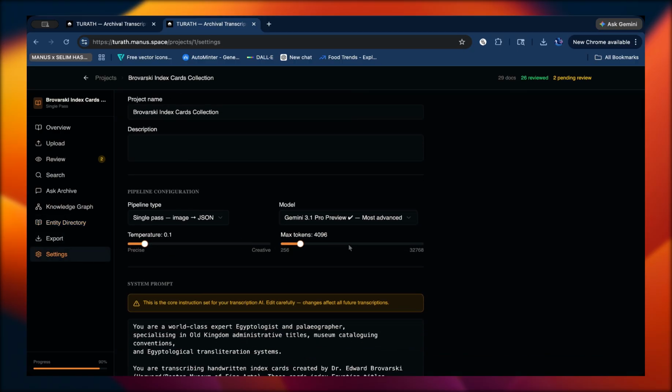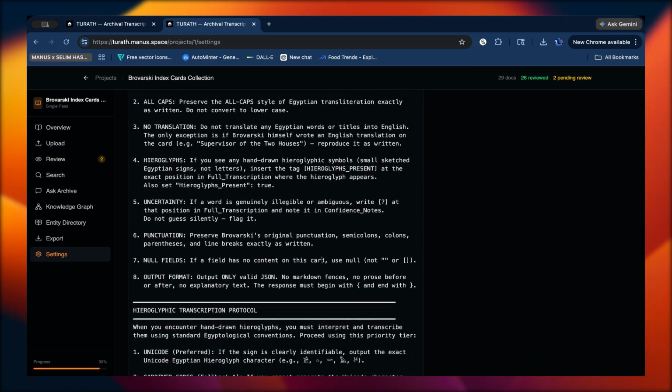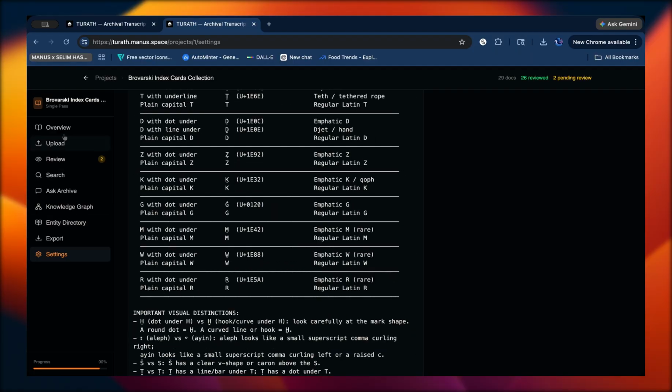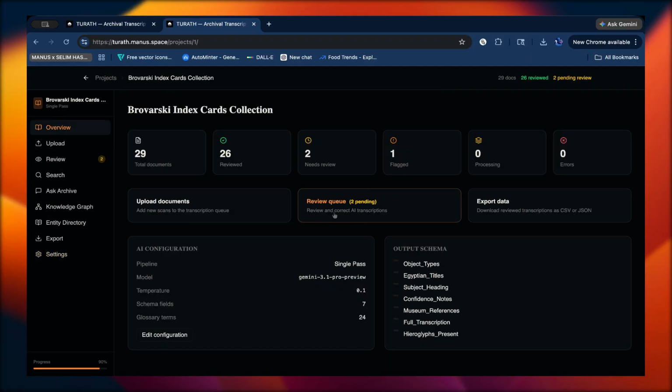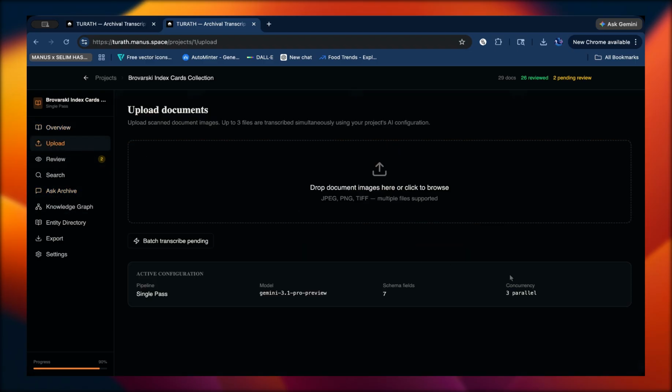In the end, what I want to build is something that is accessible to researchers. You can go in and see the system prompt, and if you want, you can edit it. It's not a black box, but it also makes it easy for someone who's not familiar with AI to go in and build their own transcription engines. In the future, I want to expand on the capabilities of the chatbot, increase the number of documents that can be sent at one time, and continue to refine the project and scale it up. So, thank you for listening.